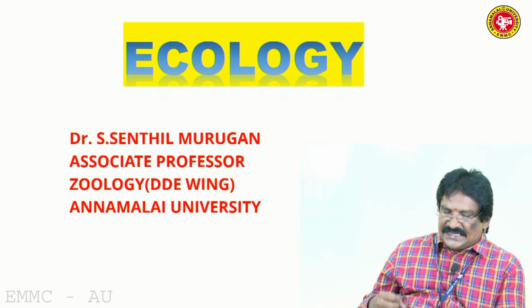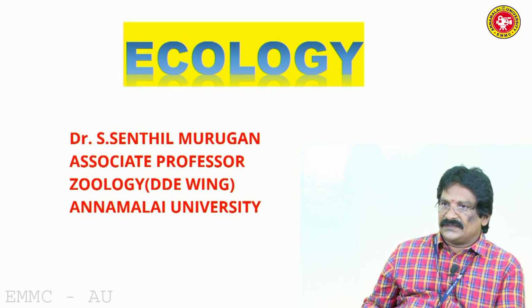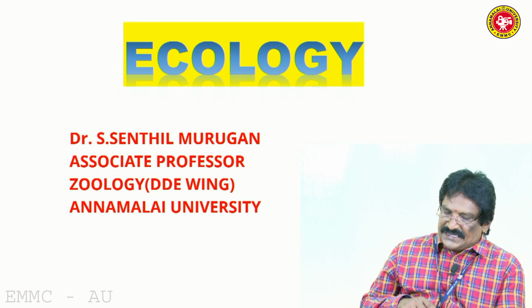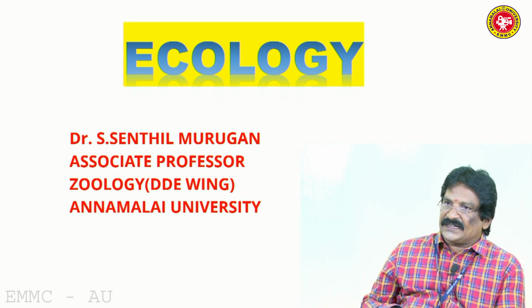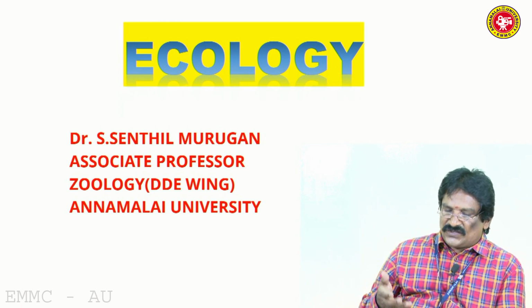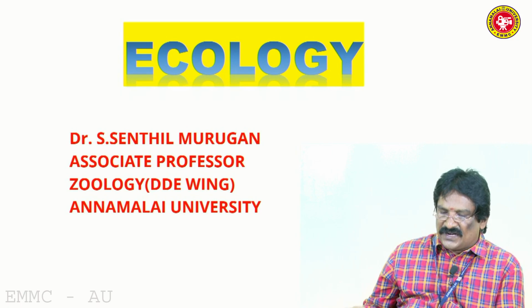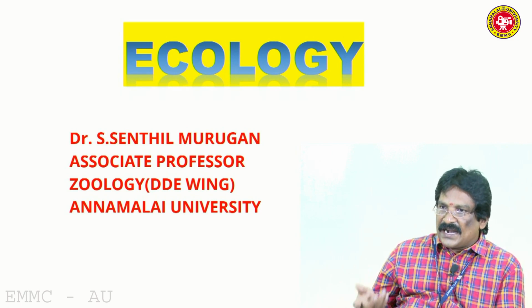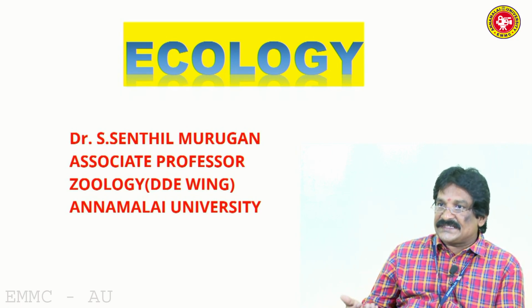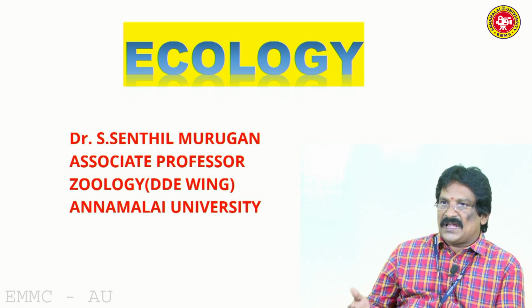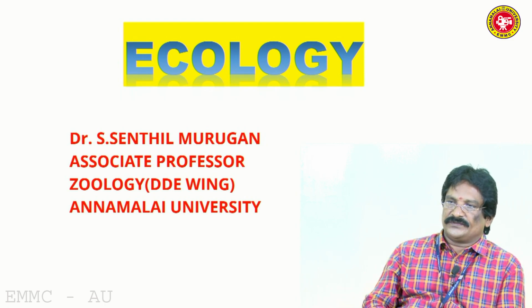The living things of the environment are called biotic factors. Living things are biotic factors, non-living things are abiotic factors. Biotic factor means living things. What are the living things in this world? Plants, animals, and microbes are the best examples of living things.